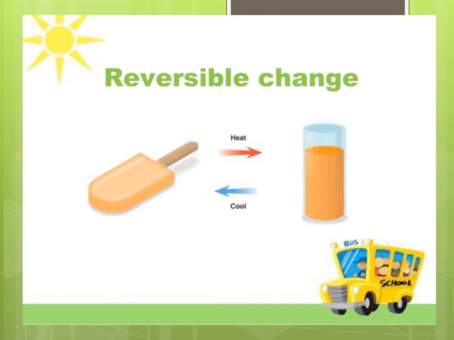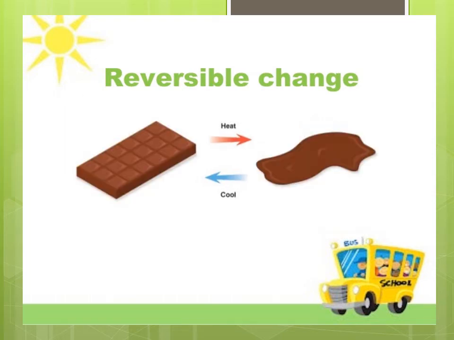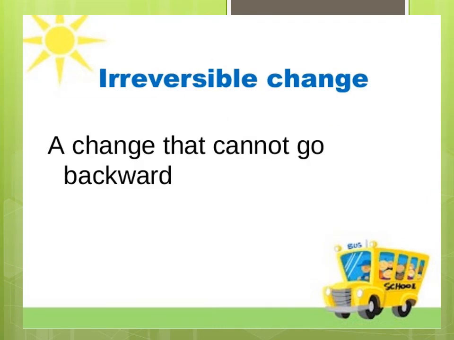In the slide here you can see an example of a reversible change, that is melting and freezing. If we talk about ice cream, if the ice cream melts in the presence of heat, we can again freeze the ice cream. So this is a reversible change. Melting and freezing is an example of reversible change. Here you can see a chocolate. In the presence of heat the chocolate will melt, and if we freeze it, it will again convert into a solid piece of chocolate.